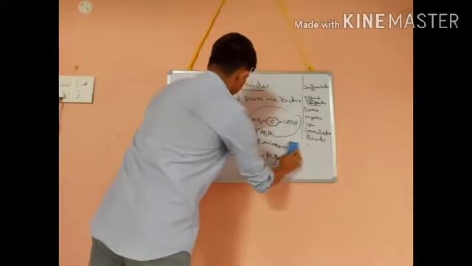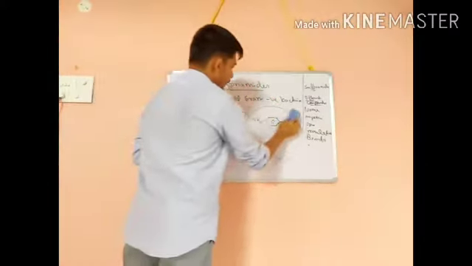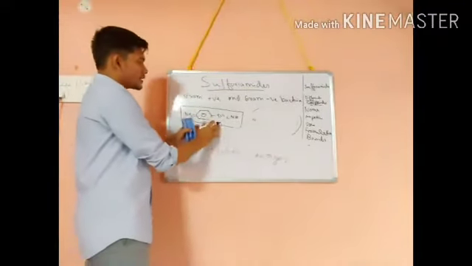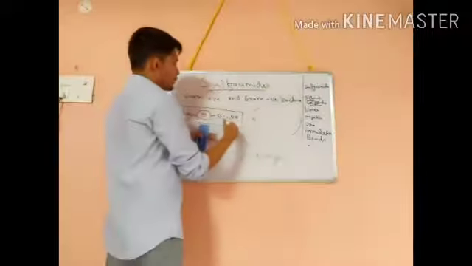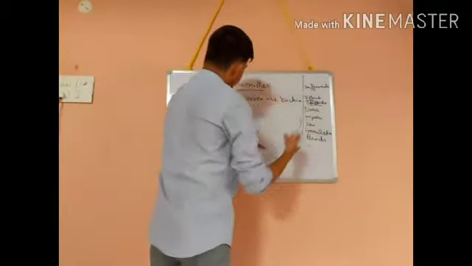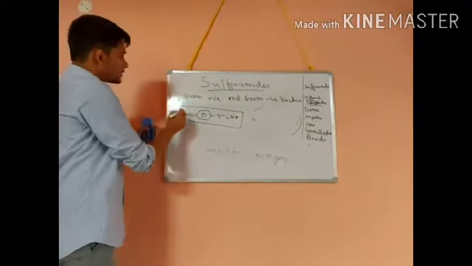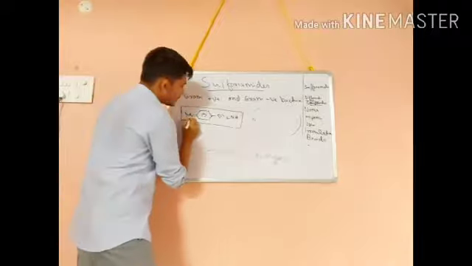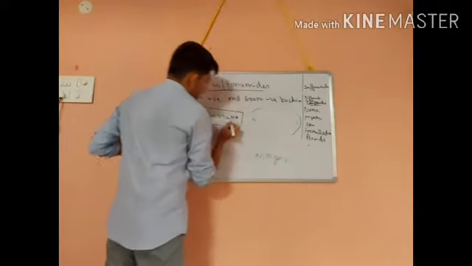One more thing you have to remember: whenever substitution occurs, that is in the synthesis of derivatives of sulfanilamide, the substitution mainly occurs at this hydrogen, either in this hydrogen or in this hydrogen.